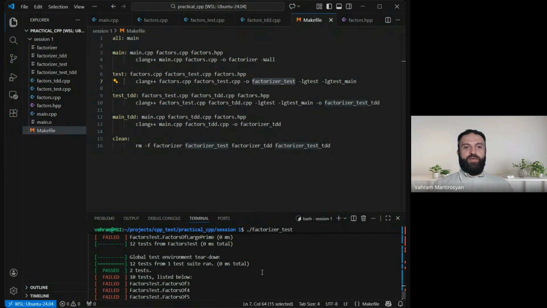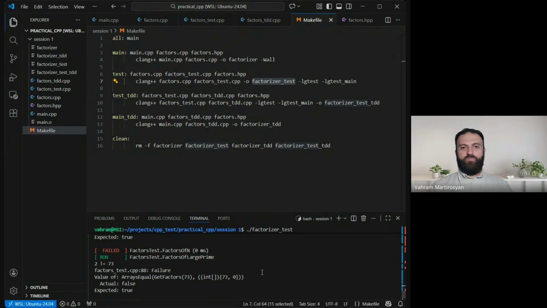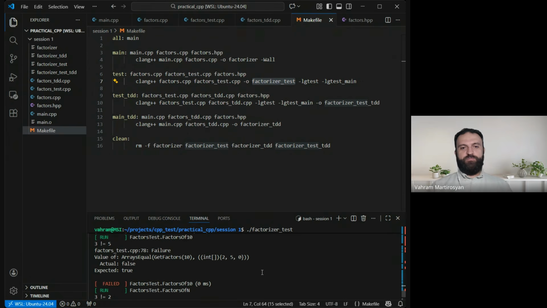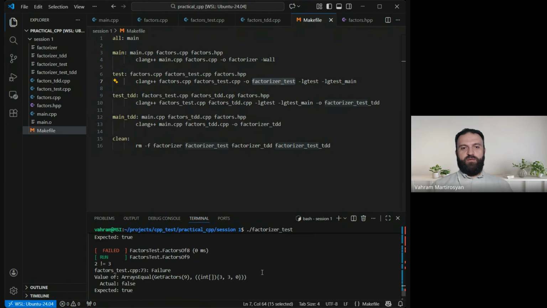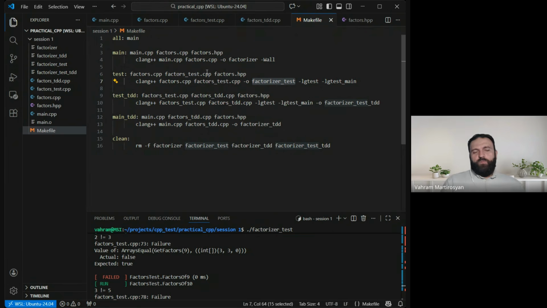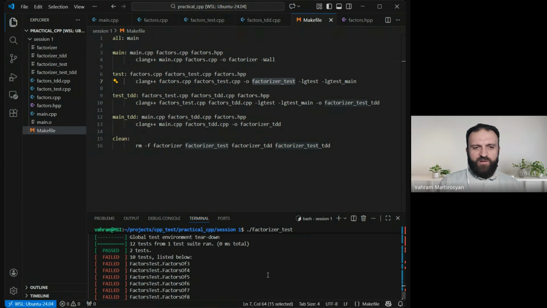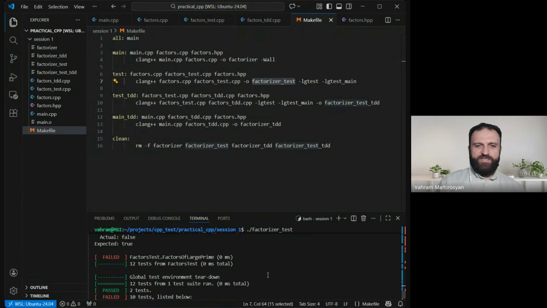And now we get a bunch of tests failing for whatever reason. Did we try all of these cases? Because we didn't, right? I ran the main function a couple of times. I entered a couple of numbers, maybe 10, oh, did I check 10? Maybe I checked 8, a couple of tests, right?